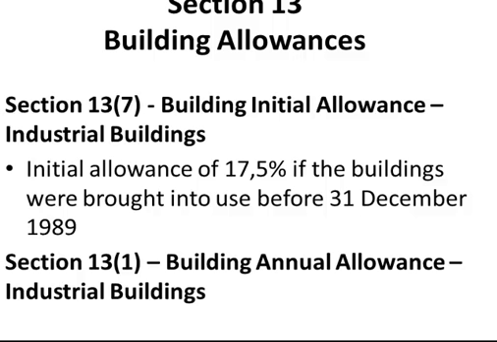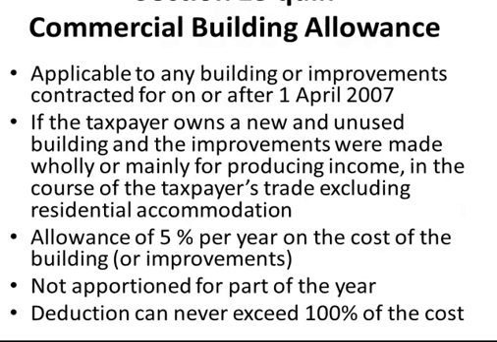Then we look at annual allowances, and all these are for industrial buildings. The new one is section 13 quin, which is a commercial building allowance applicable to any building or improvements contracted for on or after the 1st of April 2007, mainly for producing income. The allowance is 5% per year and not apportioned for part of the year.